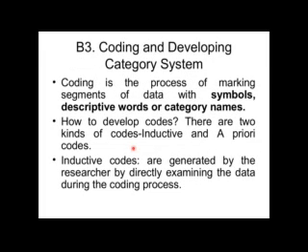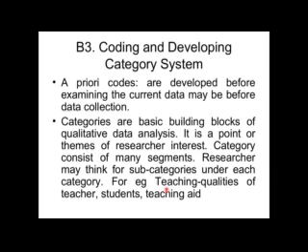Then come to coding and developing categories. Coding is the process of marking segments of data with symbols, descriptive words, or category names. How do we develop codes? There are two kinds of codes: inductive and a priori. Inductive codes are codes generated by the researcher by directly examining the data during the coding process. Remember, a priori codes are developed before examining the current data, maybe before data collection. Categories are the basic building blocks of qualitative analysis, and they are points or themes of research interest. For example, teaching qualities of teacher, students, teaching aids, and so on.